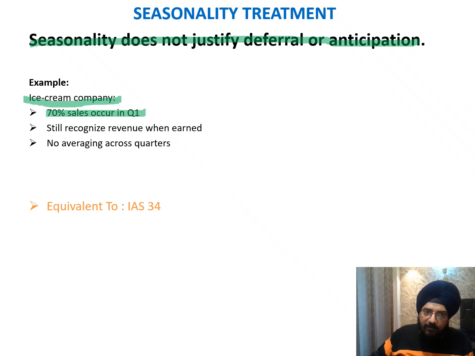If 70% happens in Q1, then it has to be reported in Q1 only. At the max, we can give some explanatory notes mentioning that the Q1 sale was 70% of the total annual sales. But our principles of adopting and representing the financial statements are not going to be impacted by any seasonality. We still recognize revenue when earned, with no averaging across the quarters. This is absolutely aligned with IAS 34.